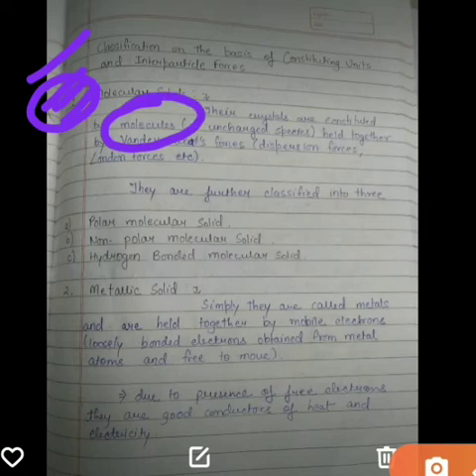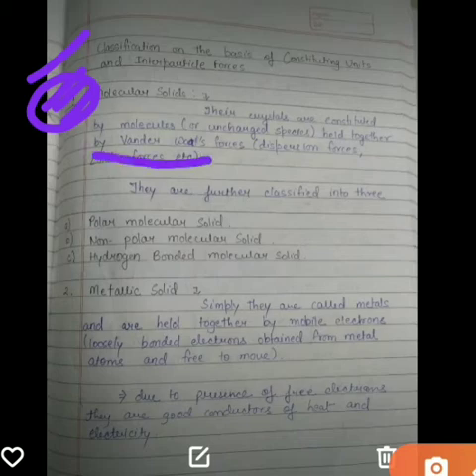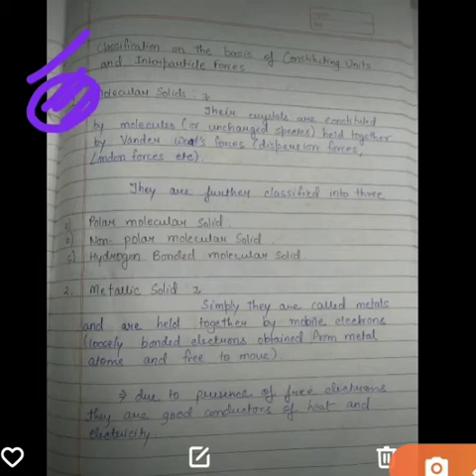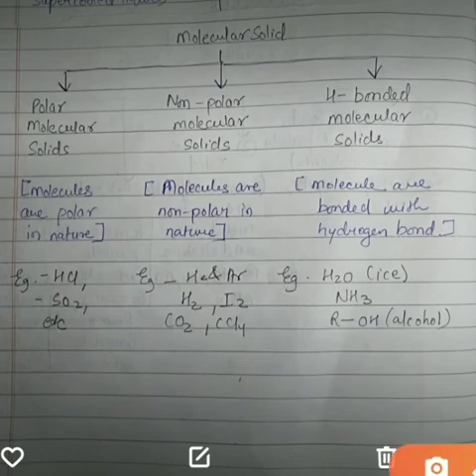These are uncharged species held together by, pay attention here, van der Waals forces, or you can say dispersion forces or London forces. They are further classified into polar molecular, non-polar, and hydrogen bonded molecular solids. You can see these classifications once again.